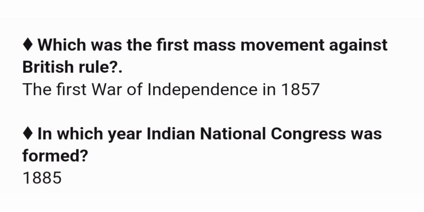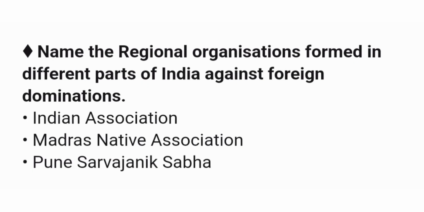Next question. Which was the first mass movement against British rule? Answer. The first war of independence in 1857. Next question. In which year Indian National Congress was formed? Answer. 1885. Next question. Name the regional organizations formed in different parts of India against foreign dominations. Answers. Indian Association, Madras Native Association, Pune Sarvajanik Sabha.